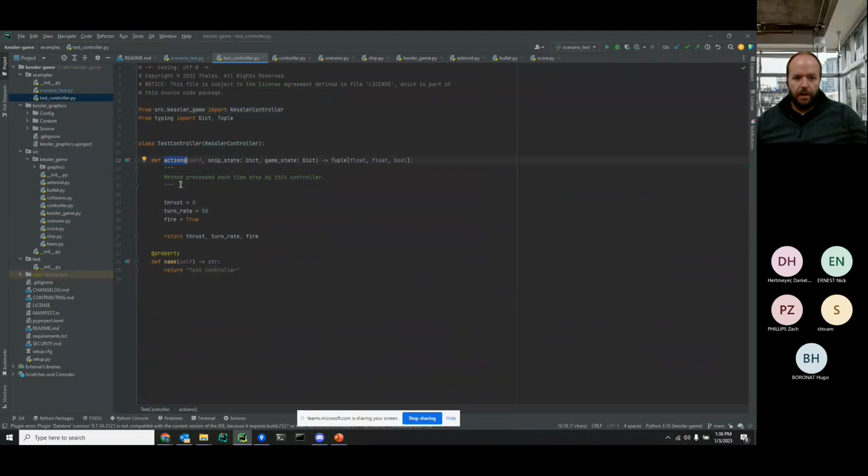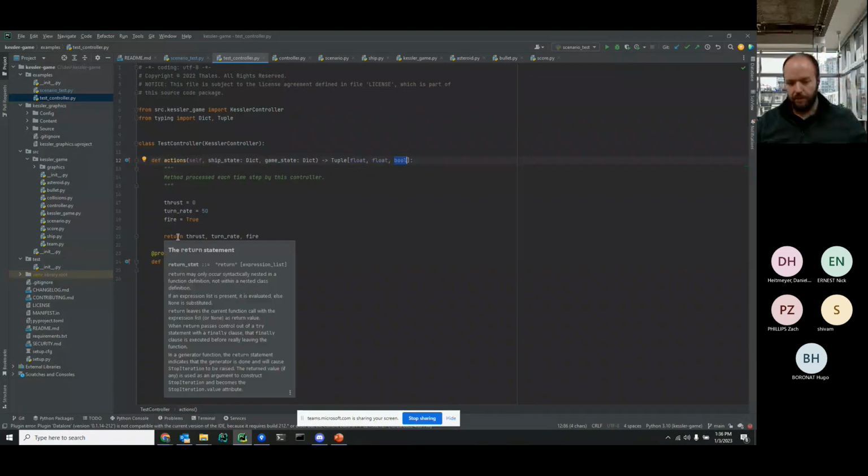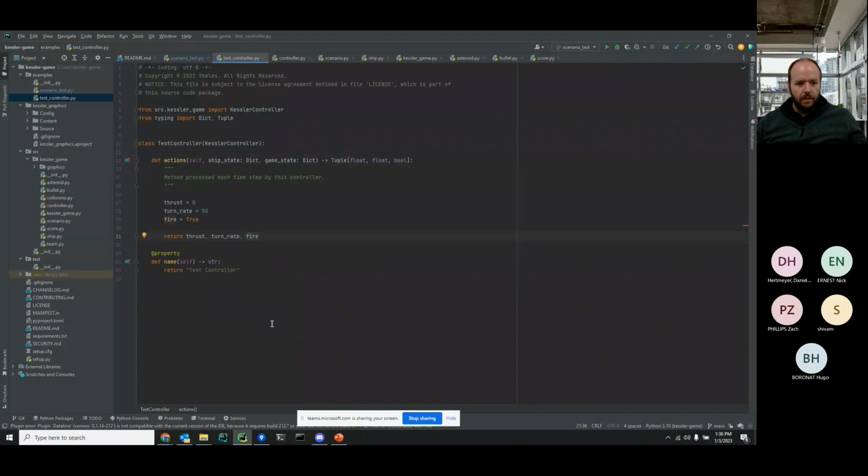And then you have to define actions, this function actions. I should say a method, because it's part of this class. And actions needs to take in ship state, which is a dictionary, and game state, which is a dictionary. And it needs to return a tuple, which is a float, and a boolean, which are the thrust, the turn rate, and firing, respectively. You also need to define a property called name, and this is just a string. So it just needs to return the name of your controller. This gets used in a number of areas, and I believe it will error out if you don't define that. That should be in there.